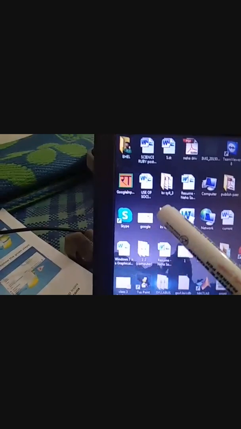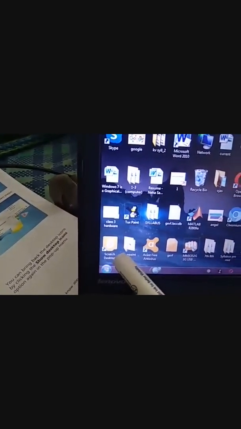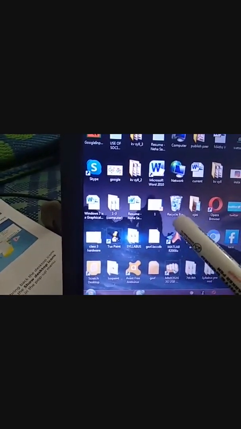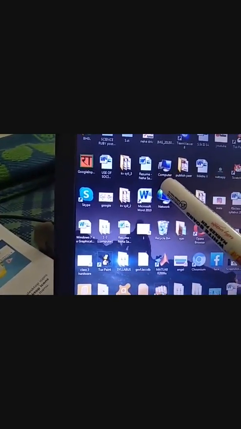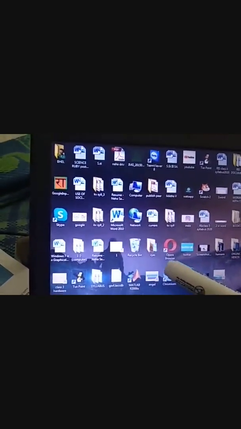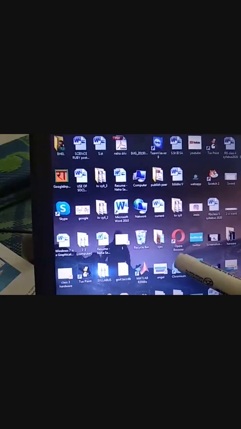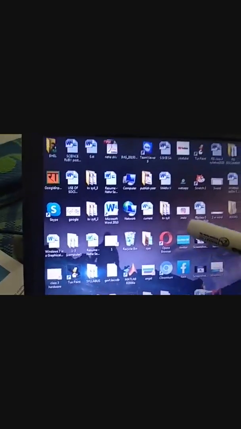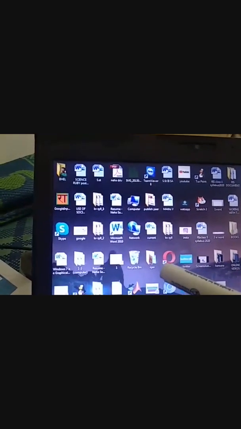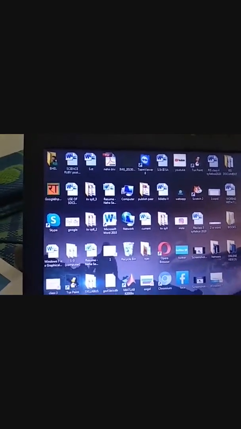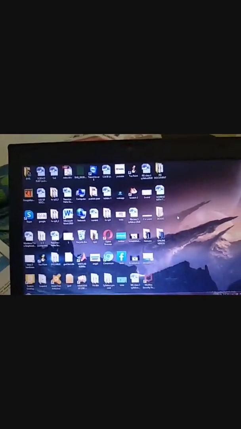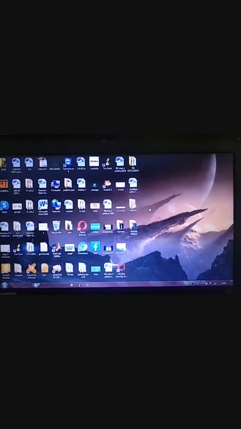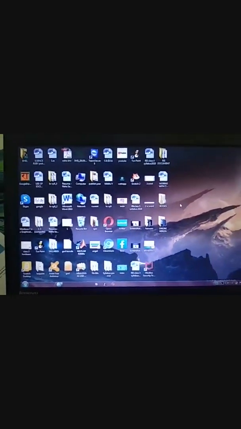Okay, see here, this is Google, this is Skype, antivirus, Scratch program, Recycle Bin, network, computer. Means these small pictures are known as icons. Okay, now see, I am showing you how to sort the desktop icons. Basically, sorting means to arrange the icons in an order, either in alphabetical order.